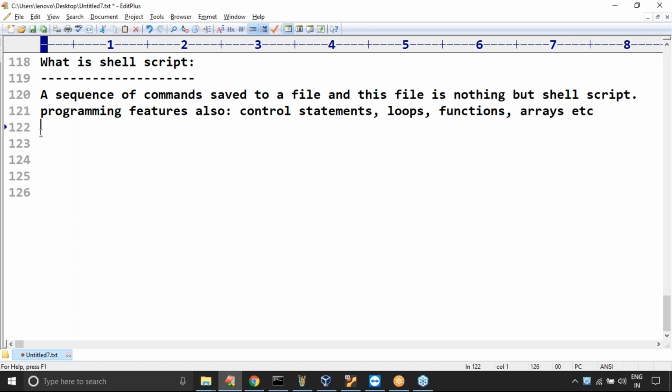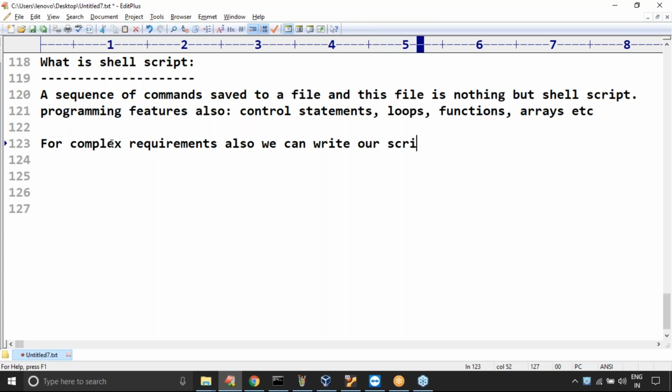Is it clear for all of you? So what is the meaning of shell script? Now your definition you require to change. A sequence of commands saved to a file is nothing but a shell script. In addition to commands, we can even use programming features like control statements, loops, functions, arrays. Because of these programming features, for any requirement, even complex requirements, we can write our scripts very easily, friends. Remember that.